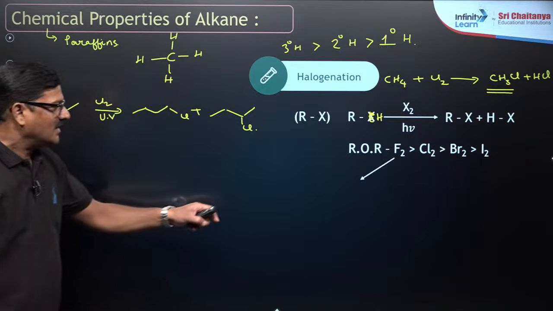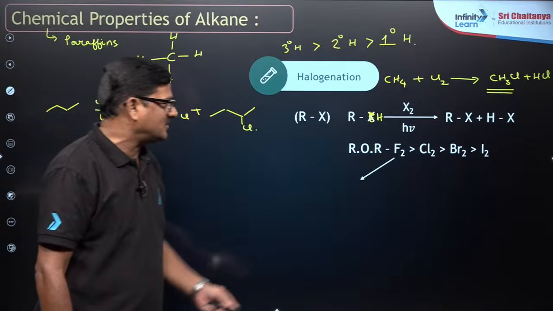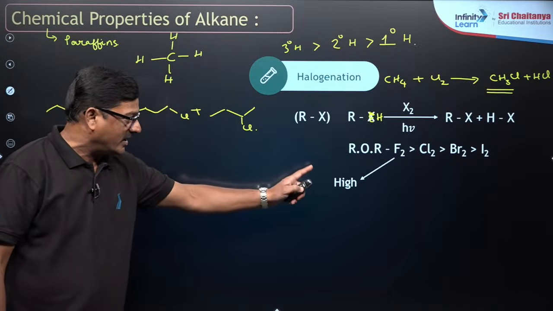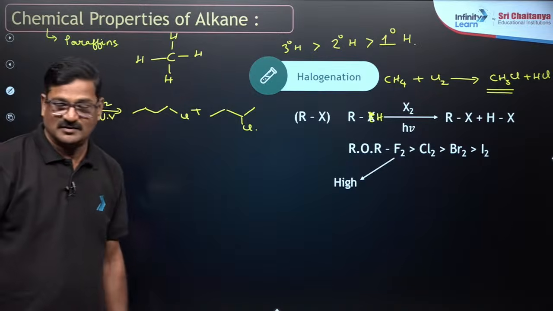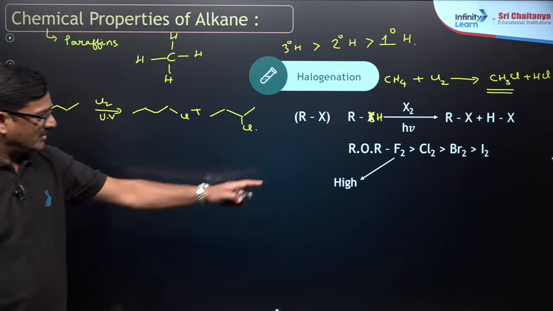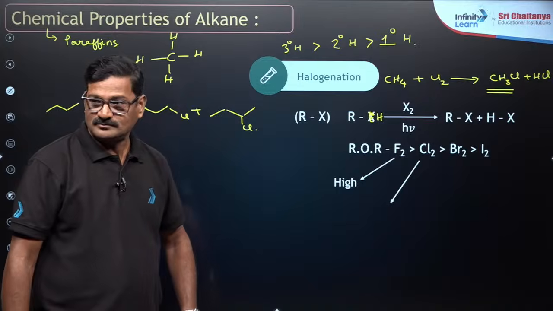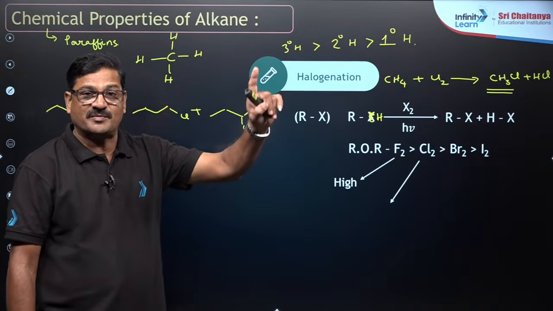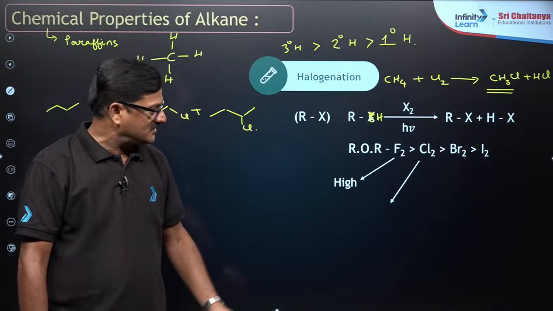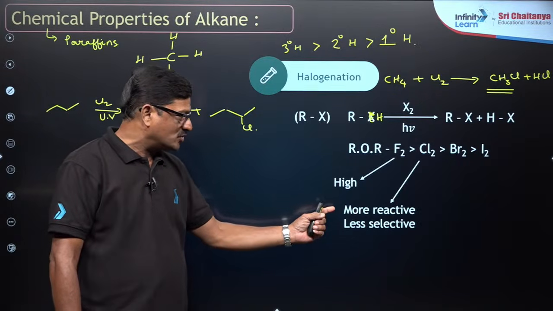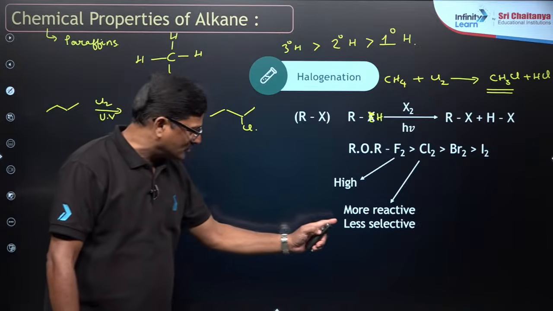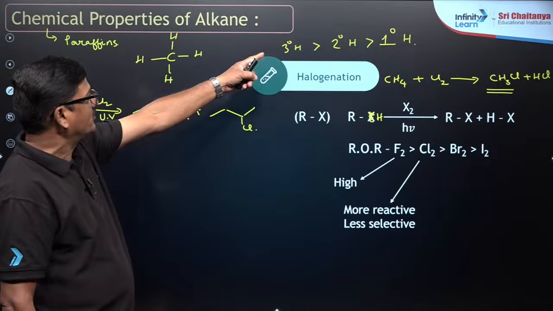That's fine. And for the rate of reaction, fluorine is extremely exothermic, very high and even explosive. And chlorine is very fast and explosive in the presence of sunlight, more reactive and less selective, less selective towards the hydrogens that need to be regarded.